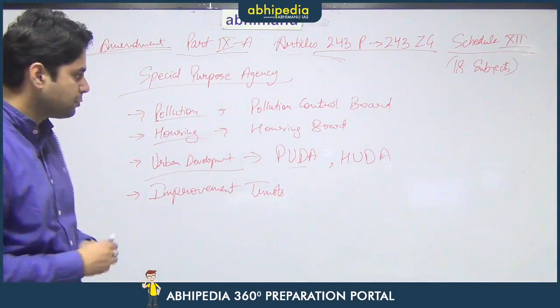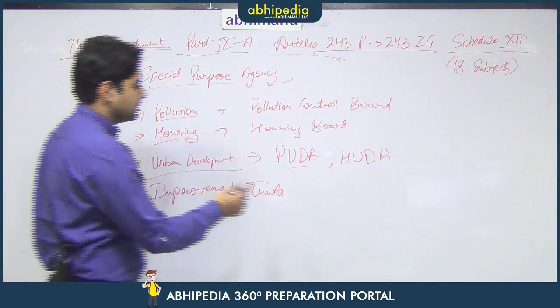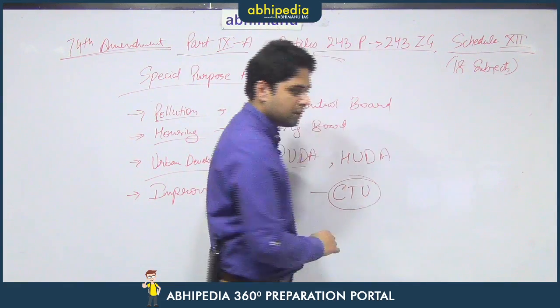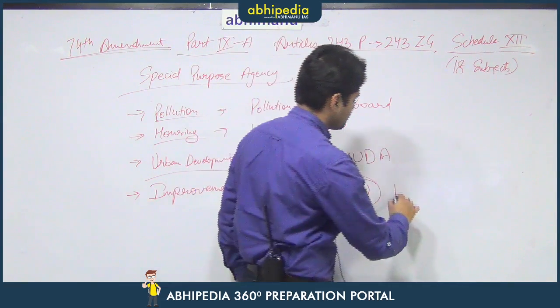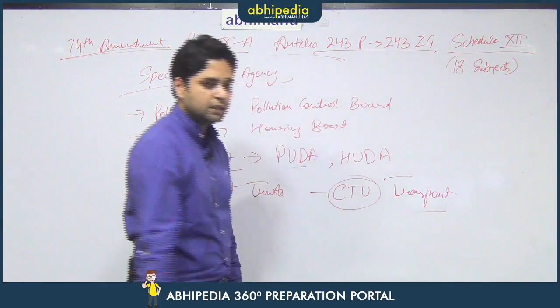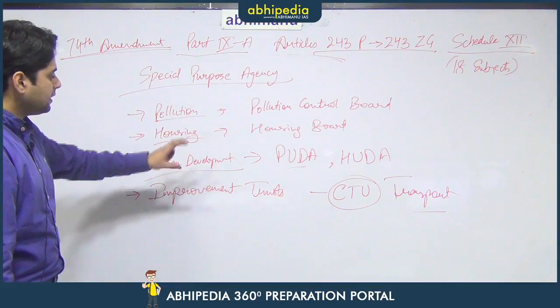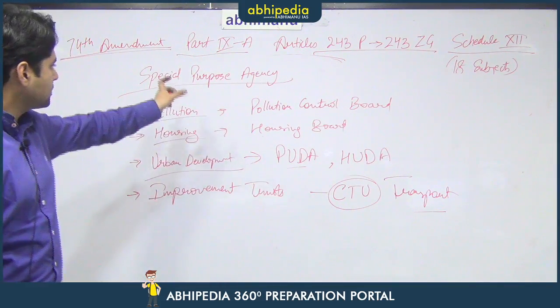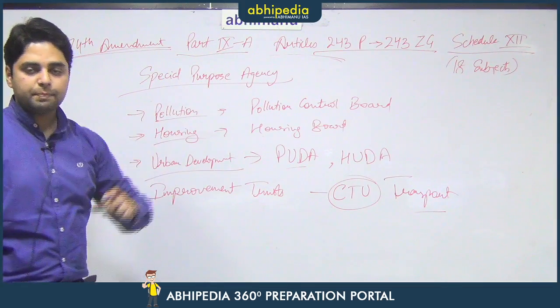Also, there can be transport boards. For example, there is Chandigarh Transport Undertaking, CTU. It is an urban local body. So, for transport, there can be bodies. These bodies have one common feature: they are there to fulfill some special purpose. That is why they are special purpose agencies.